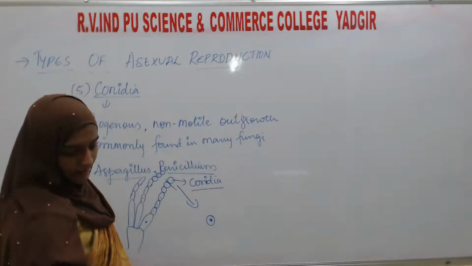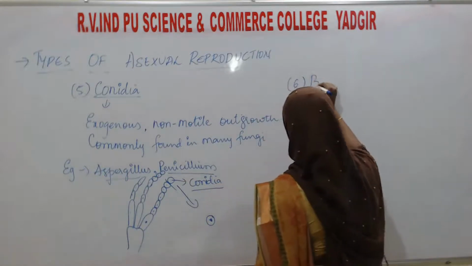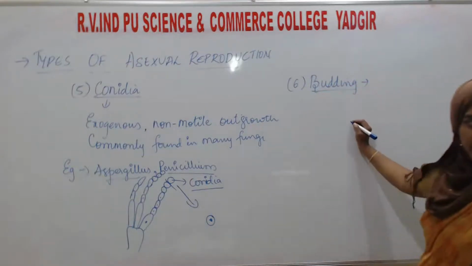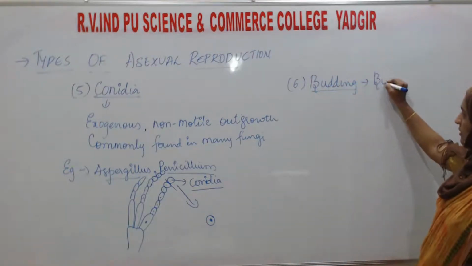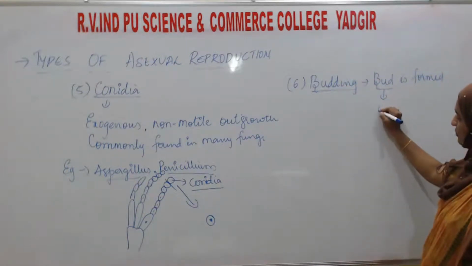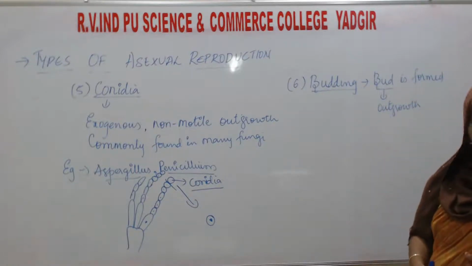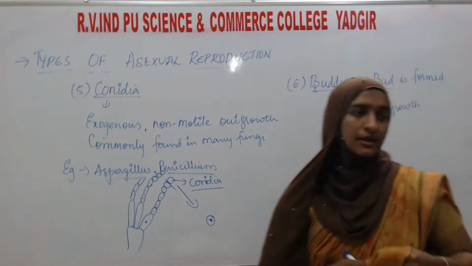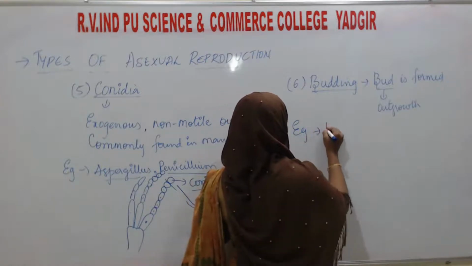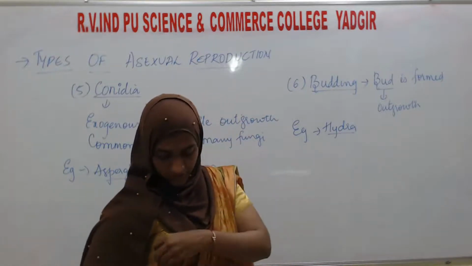Okay, the next is budding. Sixth type, that is budding. In this process, a bud is going to form. Now, what does bud mean? It is an outgrowth. Here also, it is going to form outside the body. So this bud will serve as a means of reproduction. Here it is mostly found in hydra, which is one of the sponge.